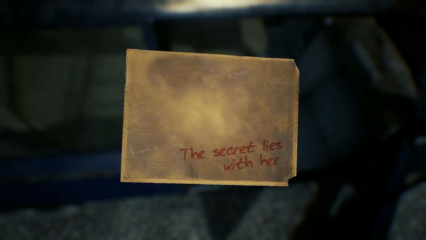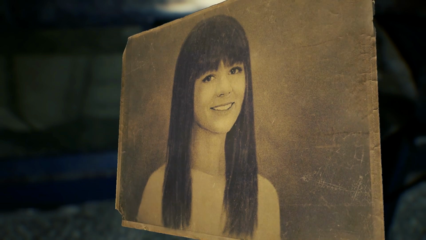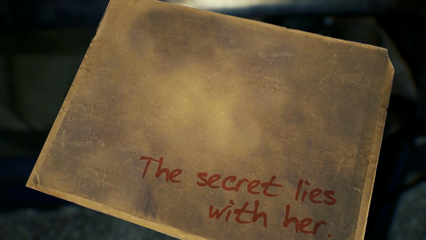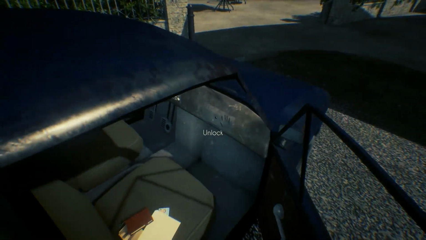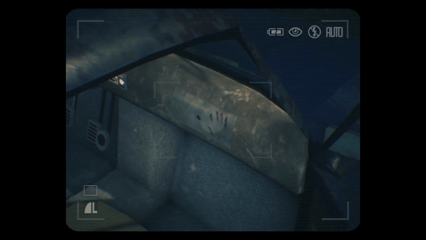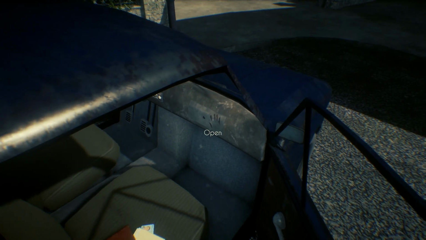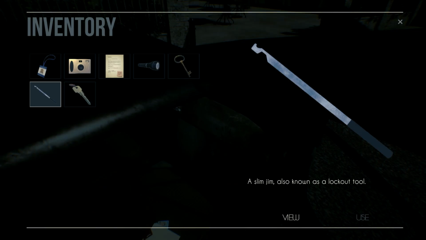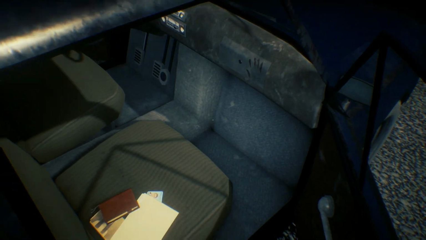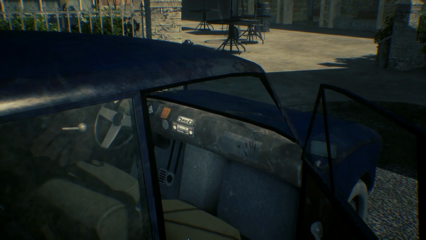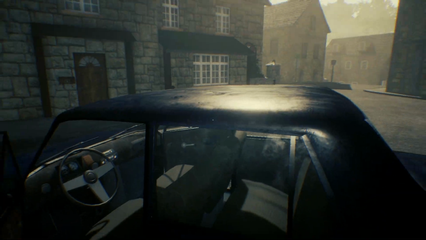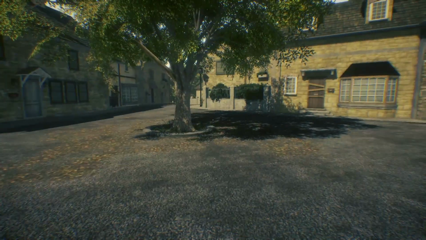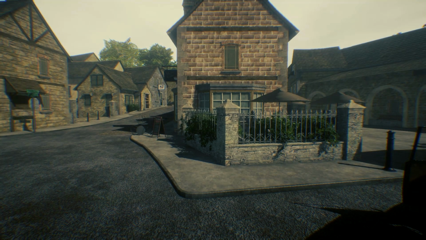The secret lies with her. I wish I knew who she was. I like the pronoun game. That one's my favorite. Is your glove box unlocked? I don't happen to have a key, do I? No. Why get a bloody handprint on your glove box there, homeboy? I don't see any more important evidence in here that I really care about, so... Lies with her. I'm guessing cemetery.